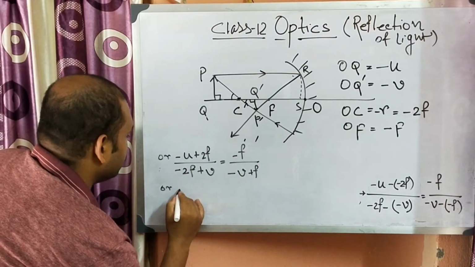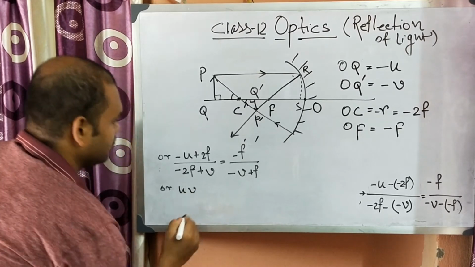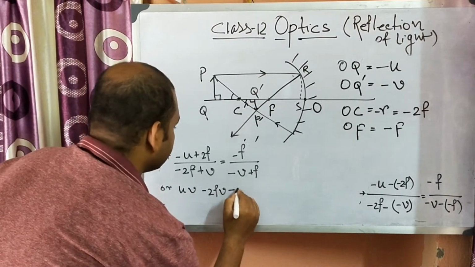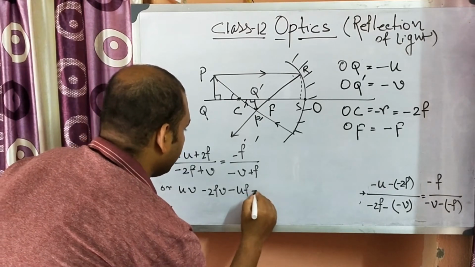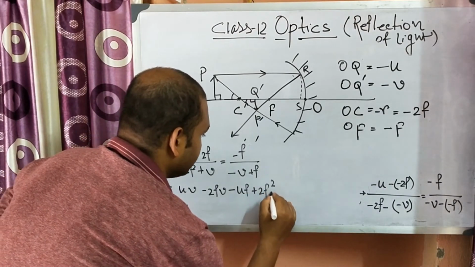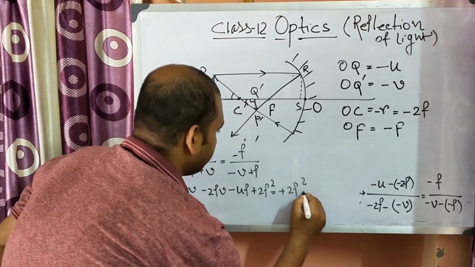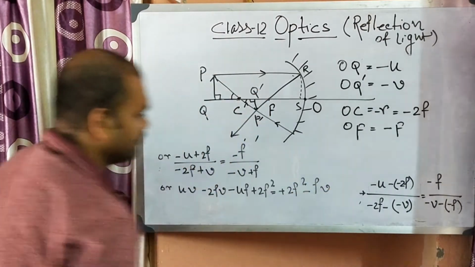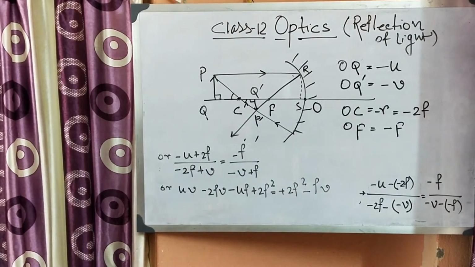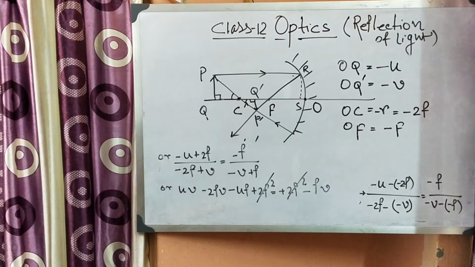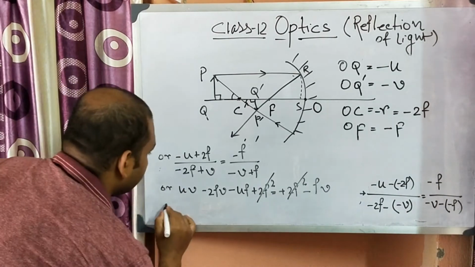So UV minus 2FV minus UF plus 2F square is equal to plus 2F square minus FV. Okay, so 2F square cancel out.